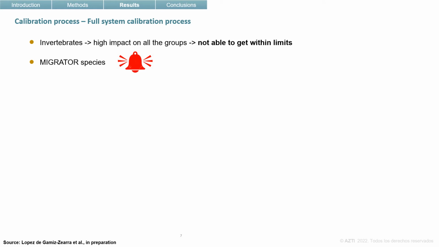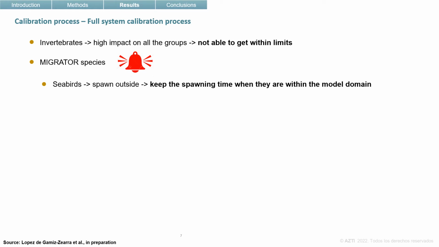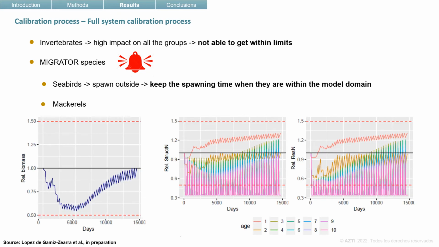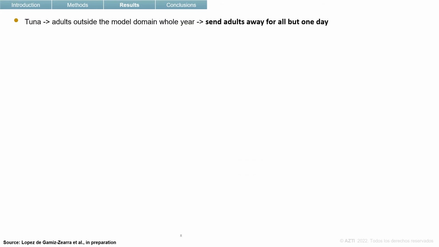We were able to calibrate the 2 seabird groups, but we had to change the spawning time when they are within the model domain. In the case of the mackerels, we got reasonable biomass values, but not a good weight at age distribution for adults.